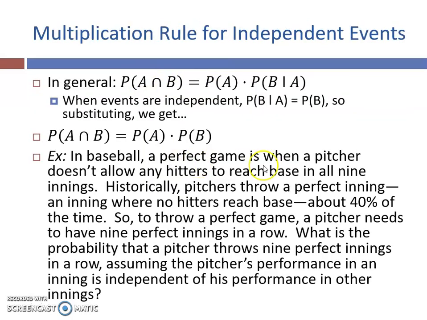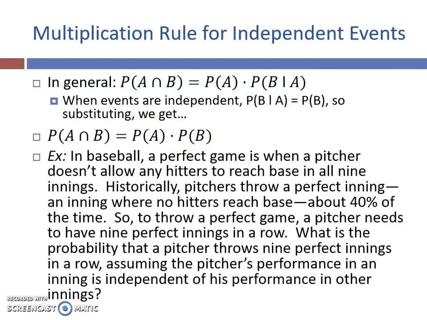In general, this is our formula. When our events are independent, the probability of B, given that A has happened, is just the probability of B. It's just the idea of conditional probabilities. So you can simplify as just multiplying the 2 probabilities together, and that would be fine.